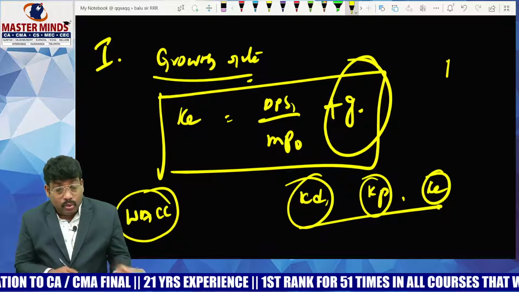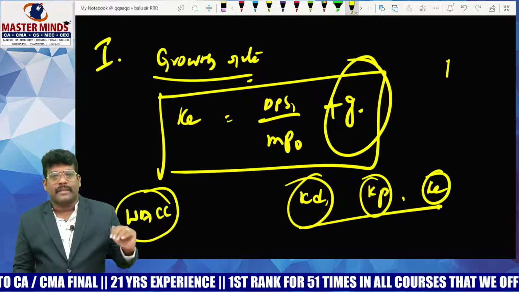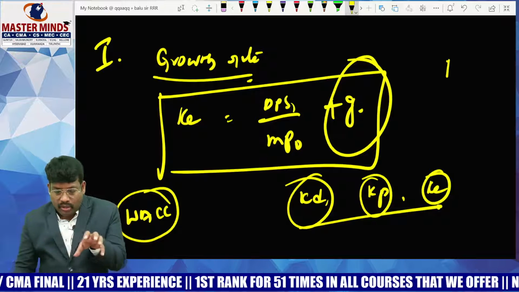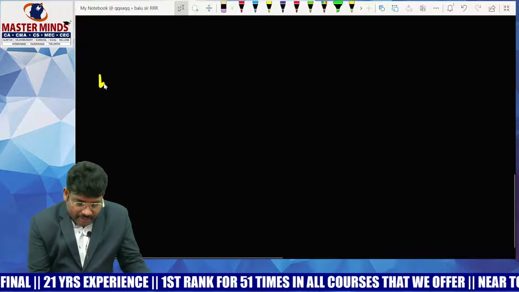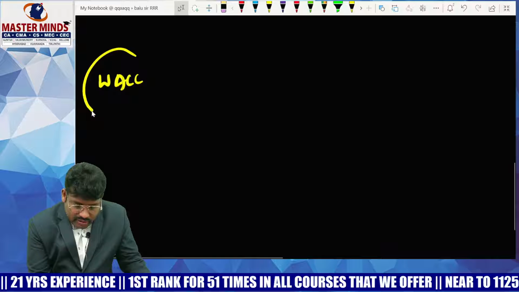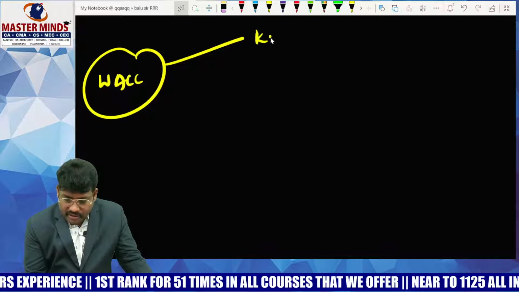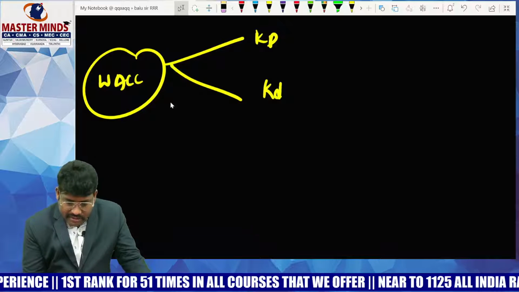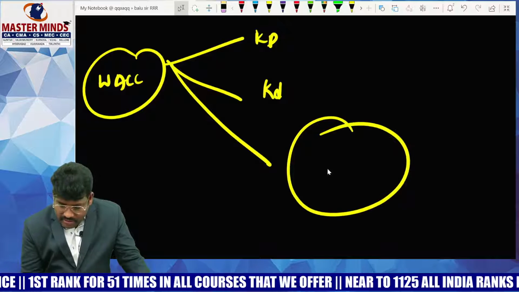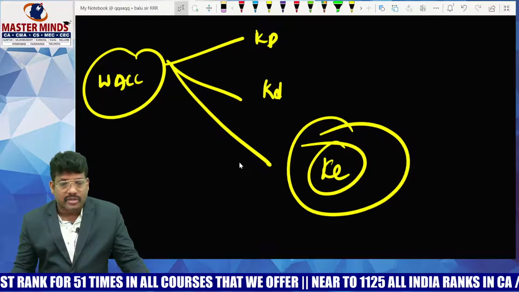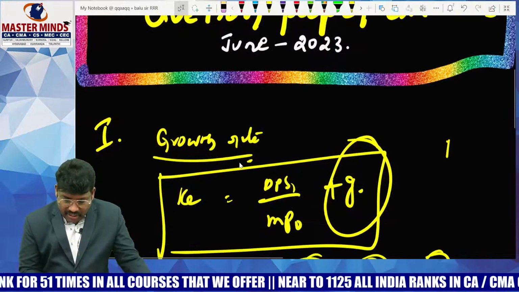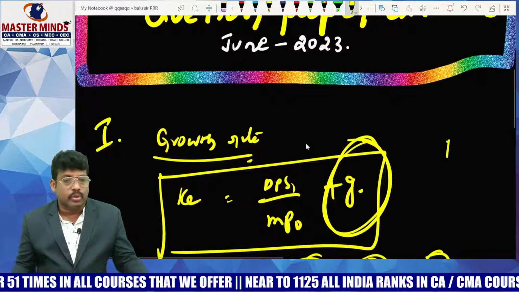So you have to go with the down-to-top model, means basing on weighted average cost of capital, with support of cost of preference and cost of debt, you must find the cost of equity. Once you have the cost of equity, with the support of the given equation, you can find the growth rate.